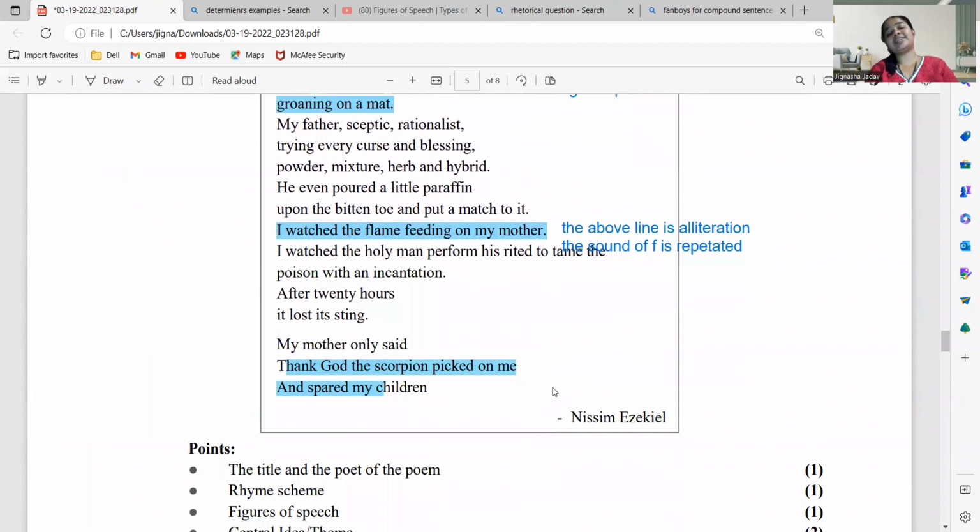Lastly, what she's trying to say is that I'm thanking God that this scorpion has bitten me and not my children, because she knows what suffering she is going through. And after all, she is a mom. The love of a mom is selfless. A mom is never selfish. She never thinks about herself. She only thinks about her children and her family members. Selfless love, you say, right, without even a little bit of self-interest. So over here, the mom is thanking God only for that reason: thank God, the scorpion bit me, because this pain which I am going through, my child should not go through it. A beautiful poem.